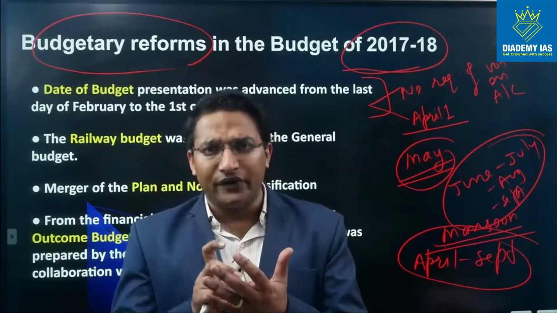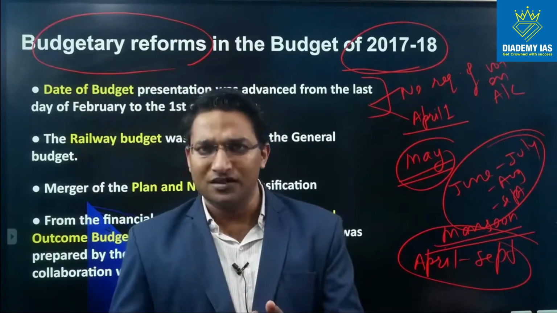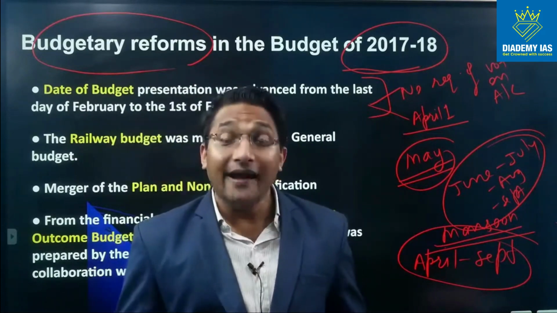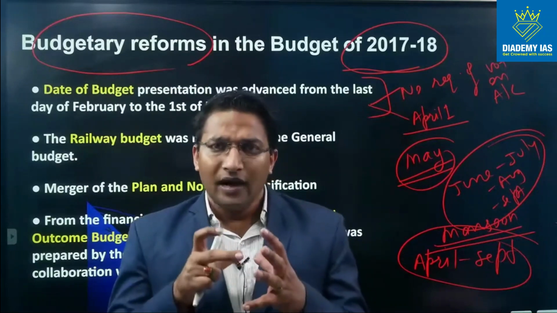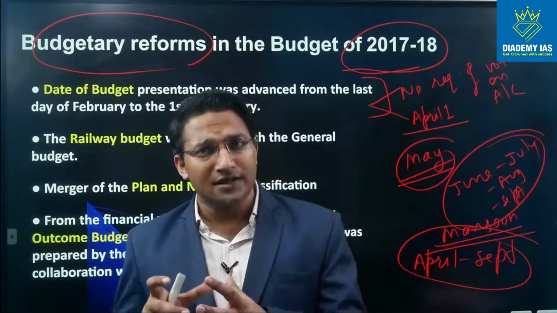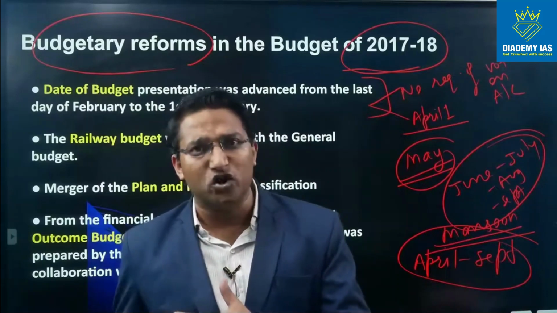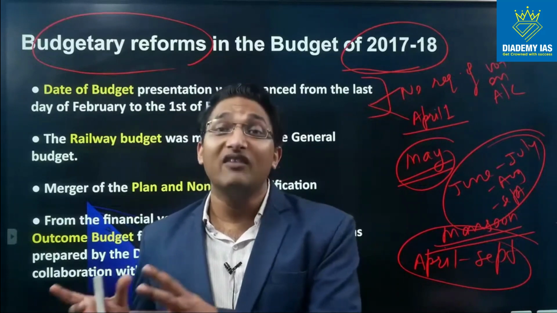Now actually what happens, during the first 11 months out of 12 months, only 2,000 crore rupees have been spent and 8,000 crore rupees are pending. Now as per the rules, this money, if not spent by 31st of March, will not be available to be spent next year. It will lapse.